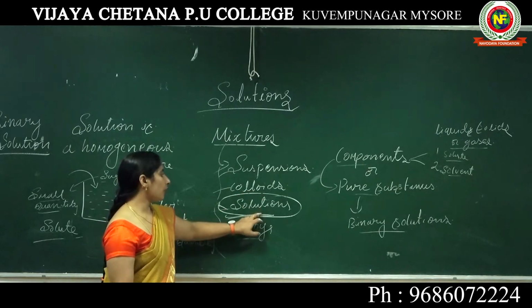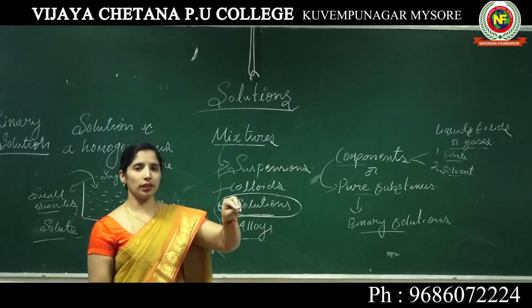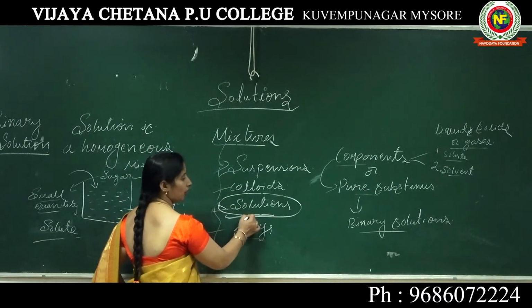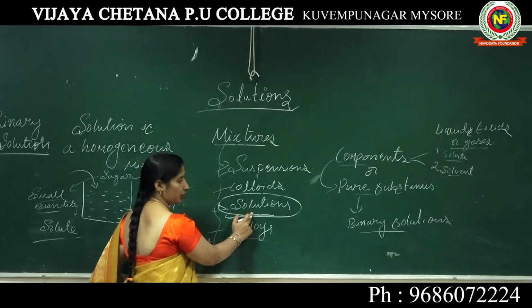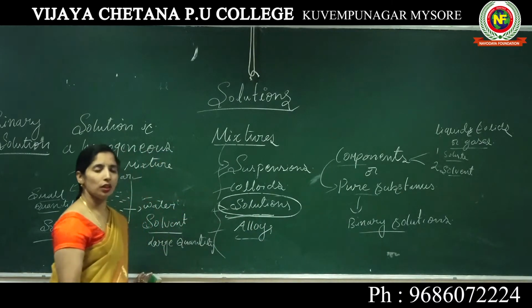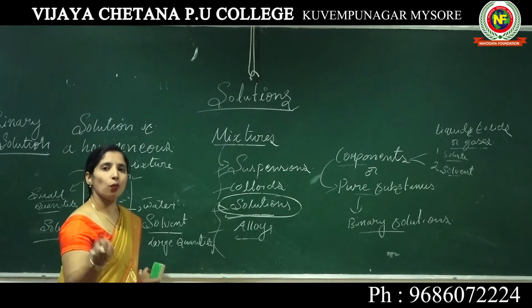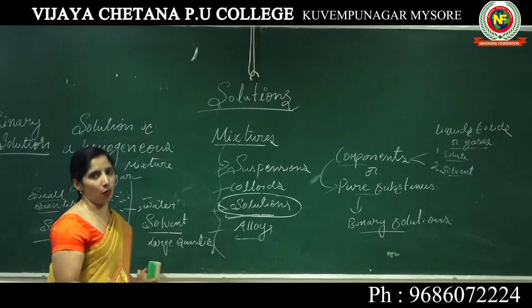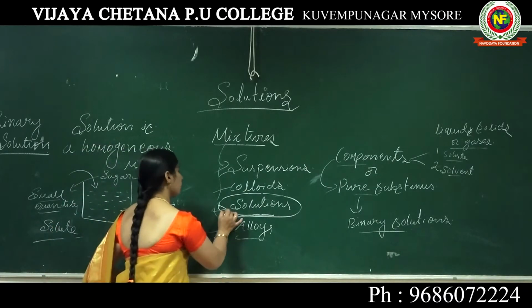Since we are dealing with the chapter on solutions, we concentrate on this. In a solution, one component is dissolved in the other given component.